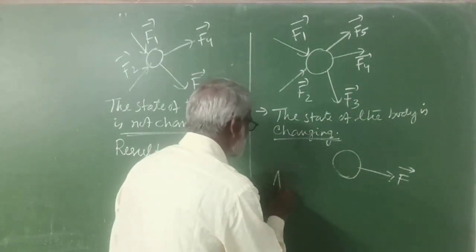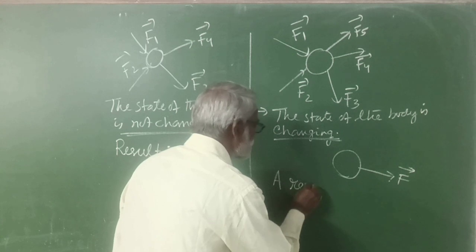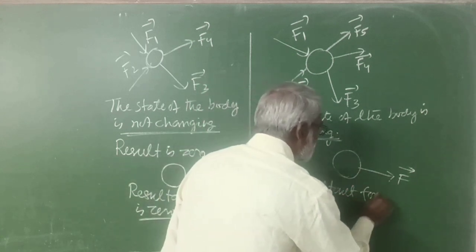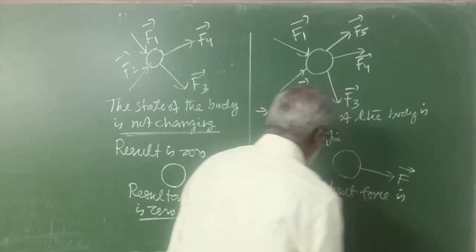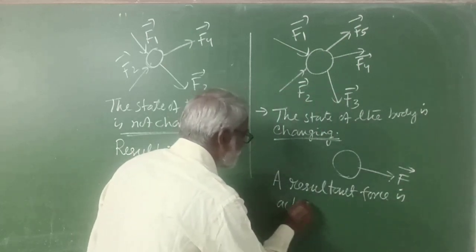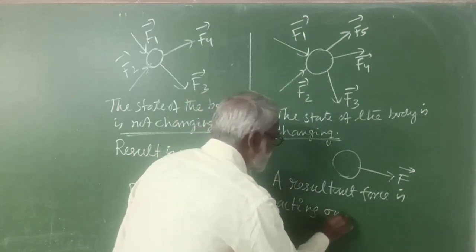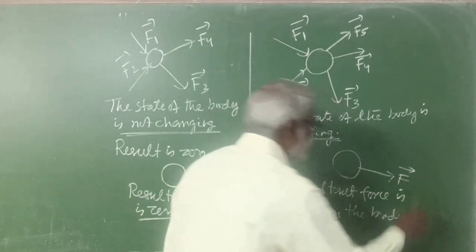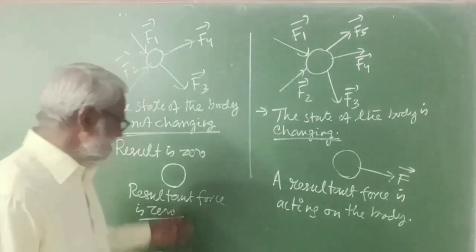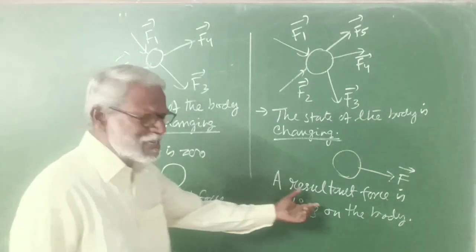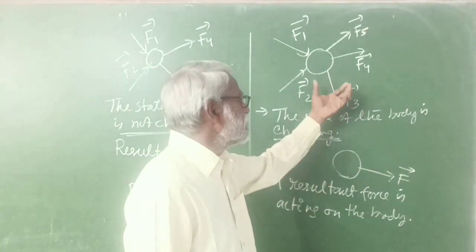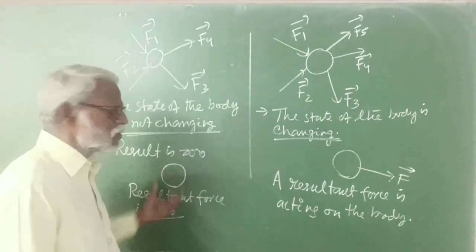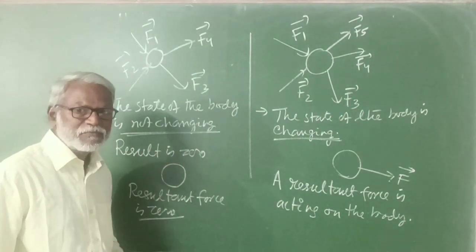So here a resultant force is acting on the body. Here resultant force is 0, but here there is a resultant force. That is why the state of the body is changing here, but here state of the body is not changing.